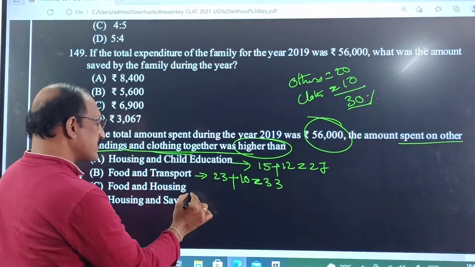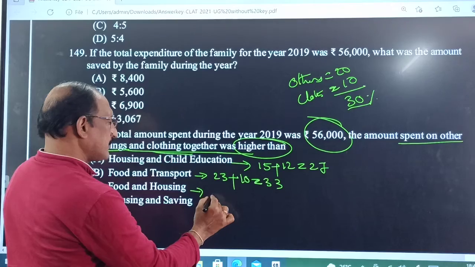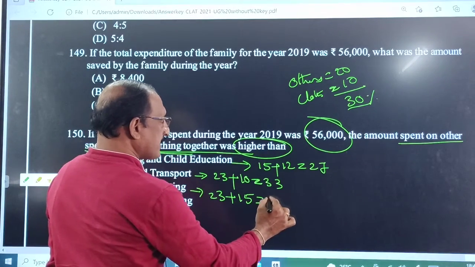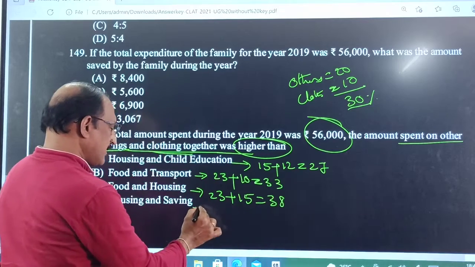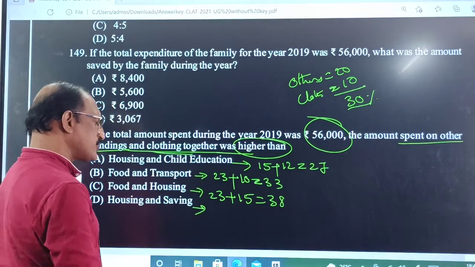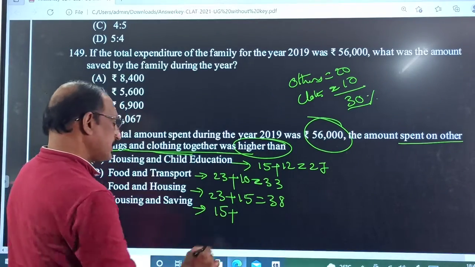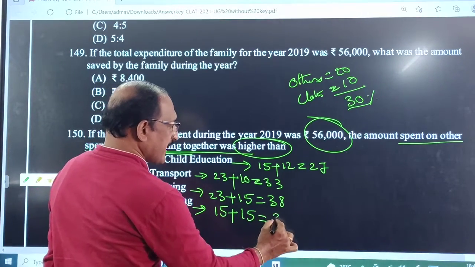Next, food and housing: 23% plus housing 15, so 38%. Housing and savings: 15% plus 15%, 30%.